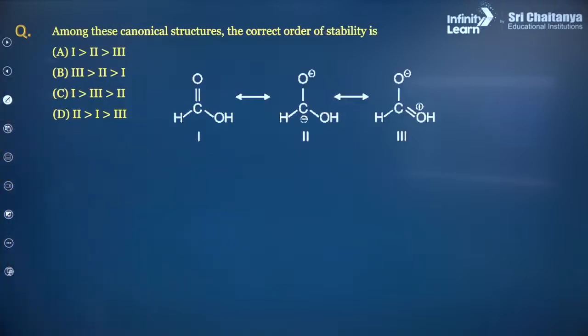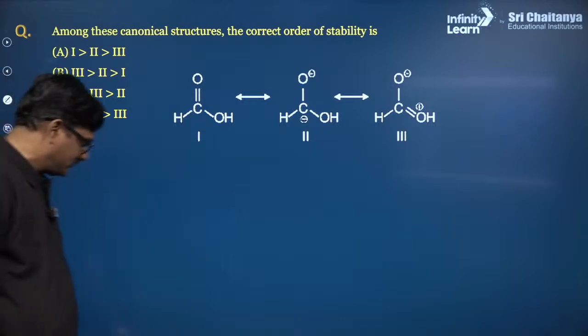Now the answer is going to be B. Now among these canonical structures, the correct order of stability.